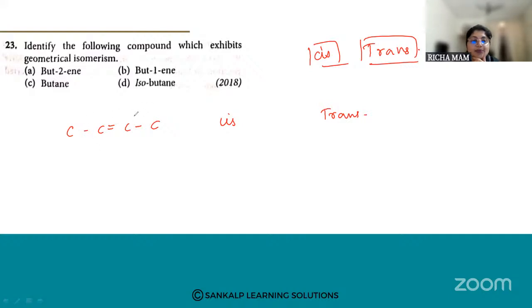The number of carbon atoms across the double bond is the same, so you can evenly distribute the atoms. This is CH3, CH, CH, CH3. So this is but-2-ene.